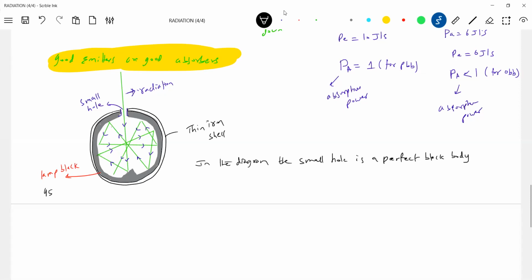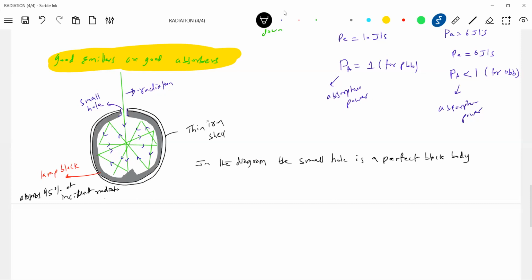Lamp black absorbs 95% of incident radiation and 5% will reflect, so it cannot be a perfect black body. The iron shell has nothing to do with it, just to support the lamp black. I just took that iron shell. Okay, fine. So this is how to construct a perfect black body.